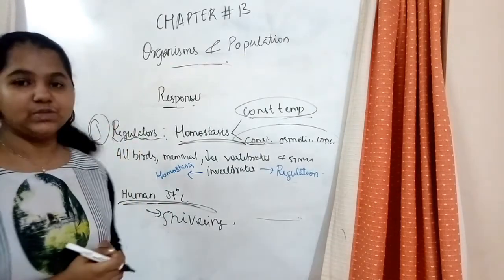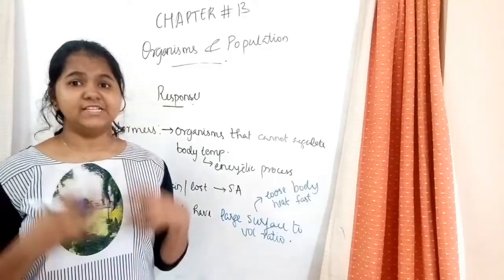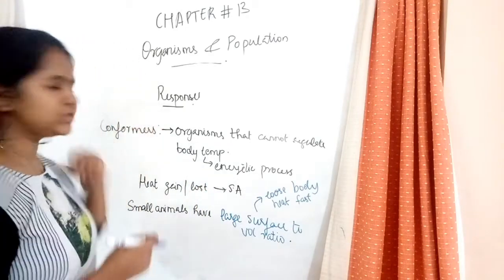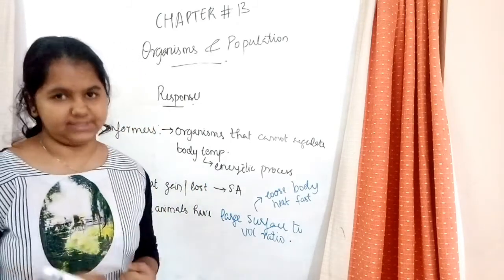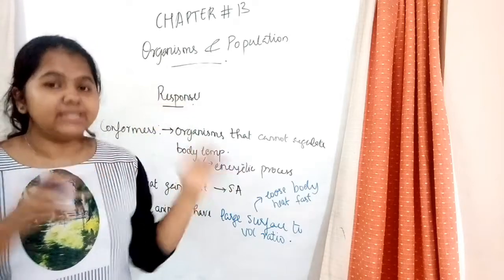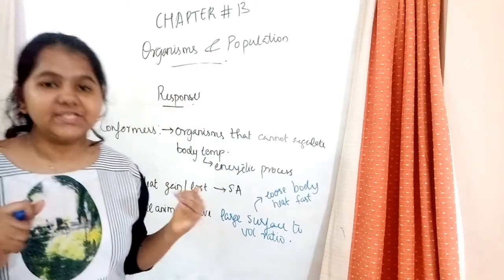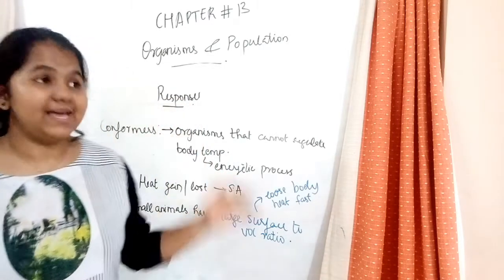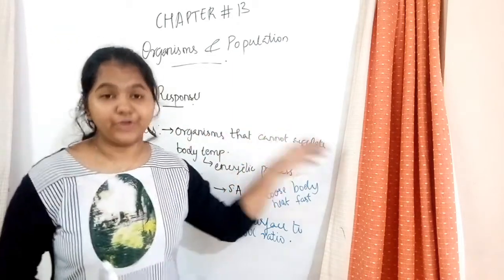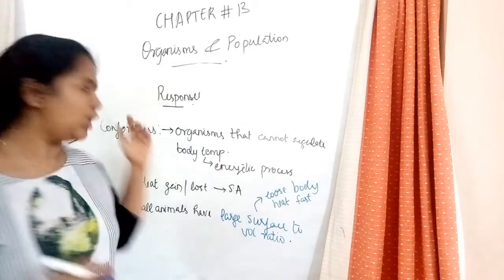So the next factor that we have to learn is about conformers. So what's conformers? We learned what is regulators. They can maintain their body homeostasis. But what is conformers? They're the opposite. That is, organisms that cannot regulate body temperature are known as conformers.